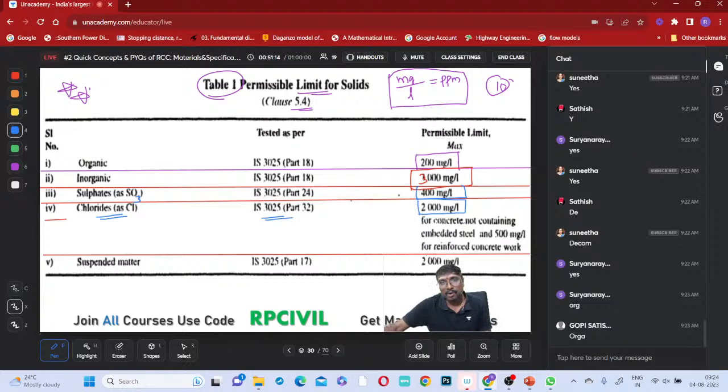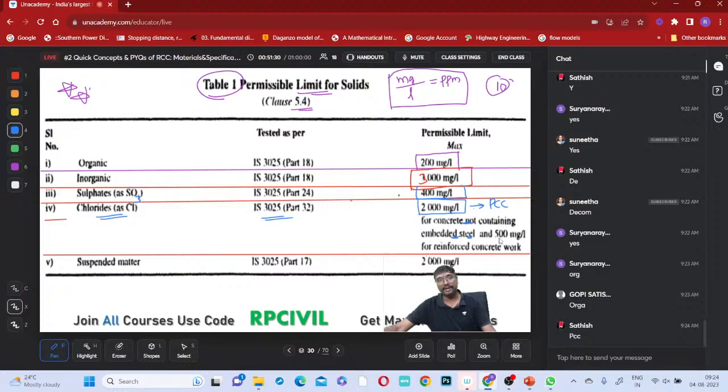That is for concrete not containing embedded steel. Not containing embedded steel means it is plain cement concrete, PCC. And 500 milligrams per liter is for reinforced concrete work.